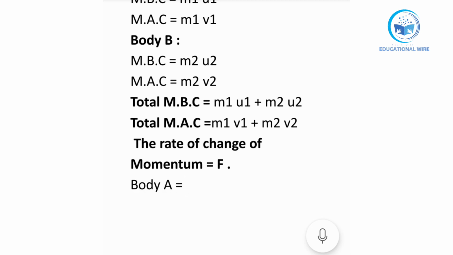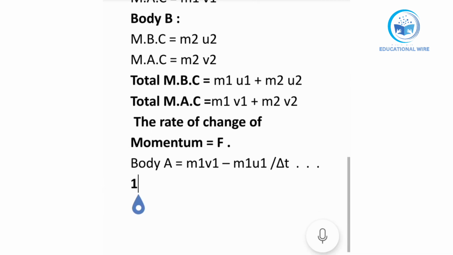So on body A we will write m1 final and then initial: m1 v1 minus m1 u1 upon a short interval of time. This is called equation 1.